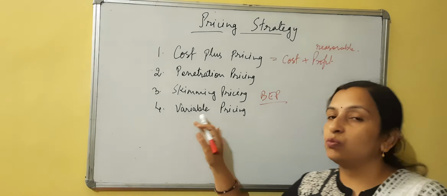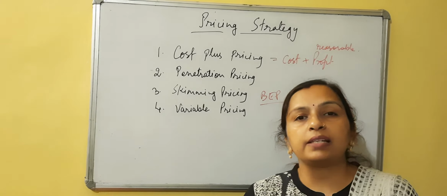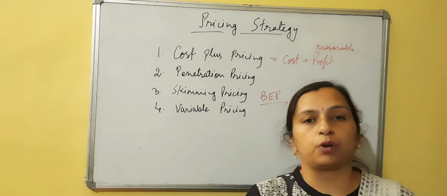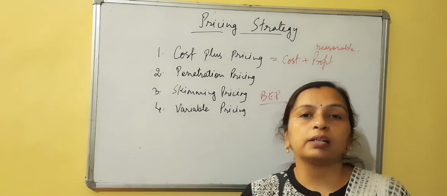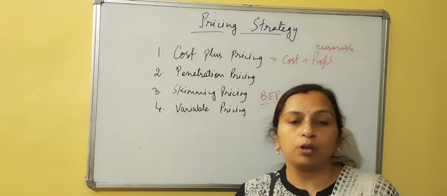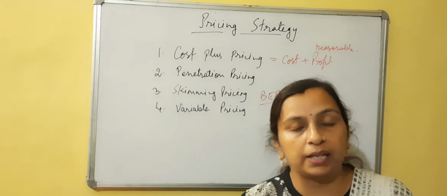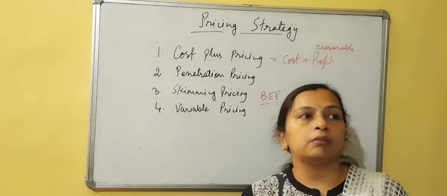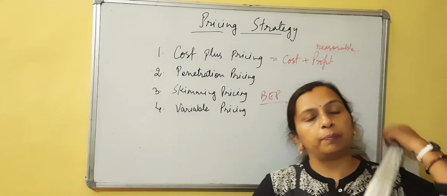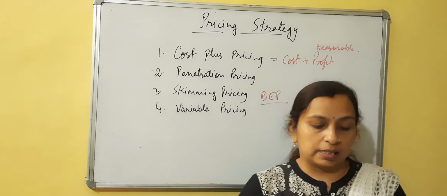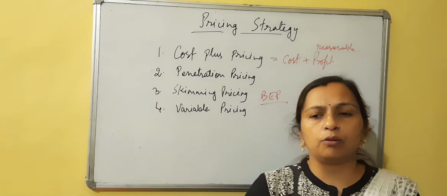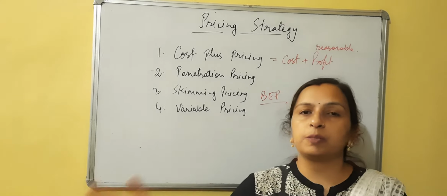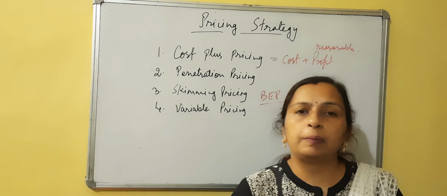Next is variable pricing. Variable pricing means charging different prices to different customers for the same product. When the same product is sold to different customers at different prices, that is what variable pricing is. Now where it happens, firstly, variable prices are charged depending upon the order size of the customer. If a customer is purchasing only, suppose 10 units, then he will be charged a different price, and if a customer is placing an order for 1000 units, the prices will be reduced.